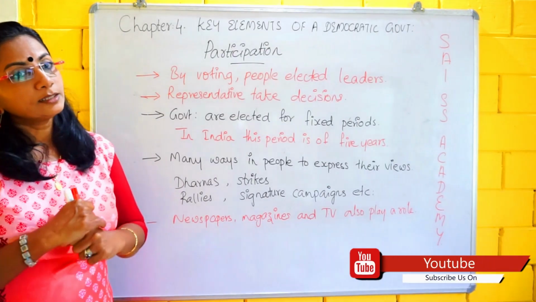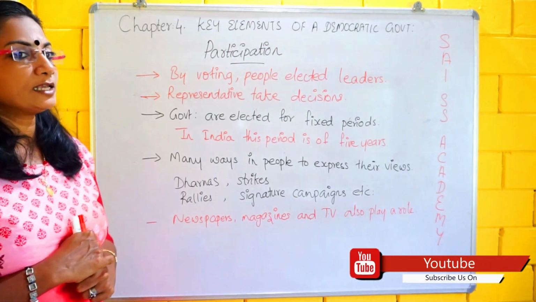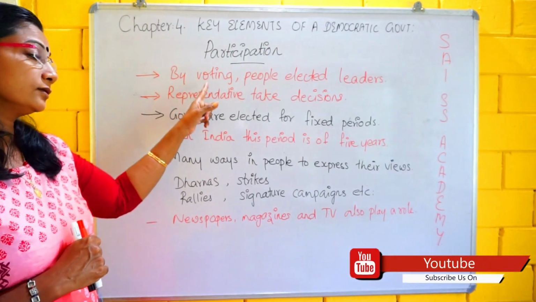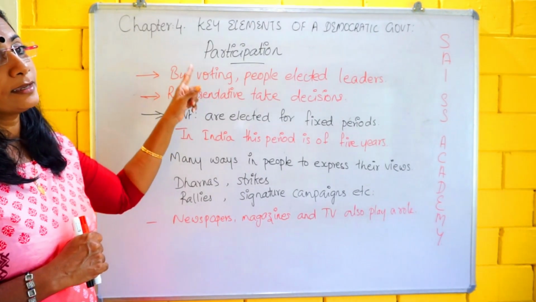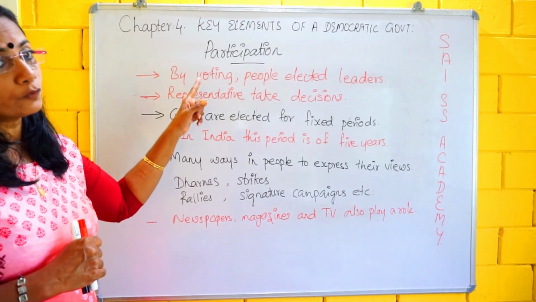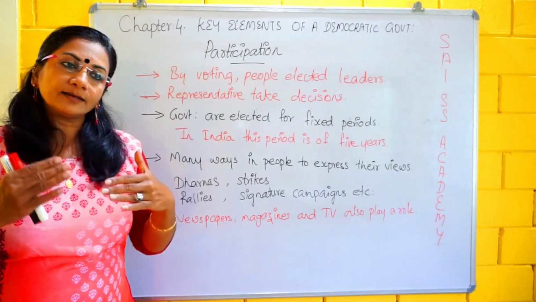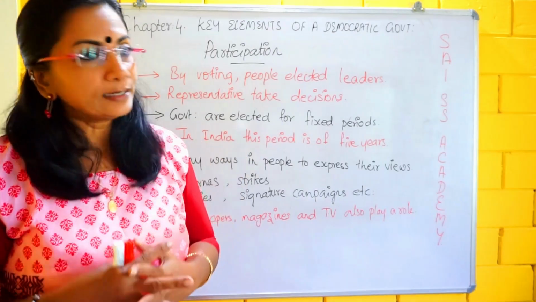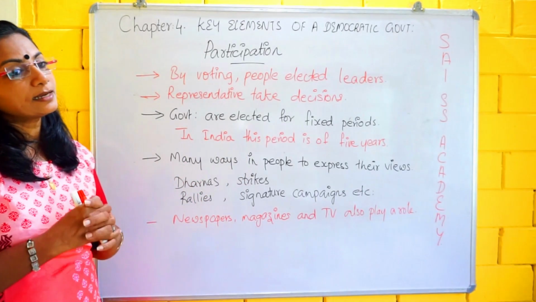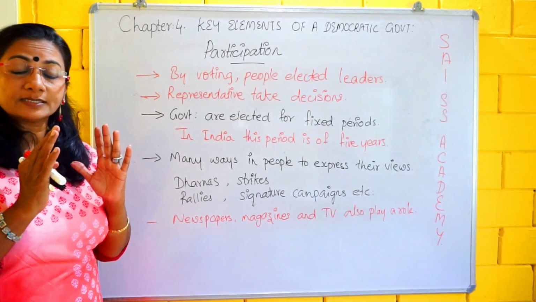However, the most important part of participation is voting. Through votes, people elect their leaders. Once the leaders are elected, they represent the people.